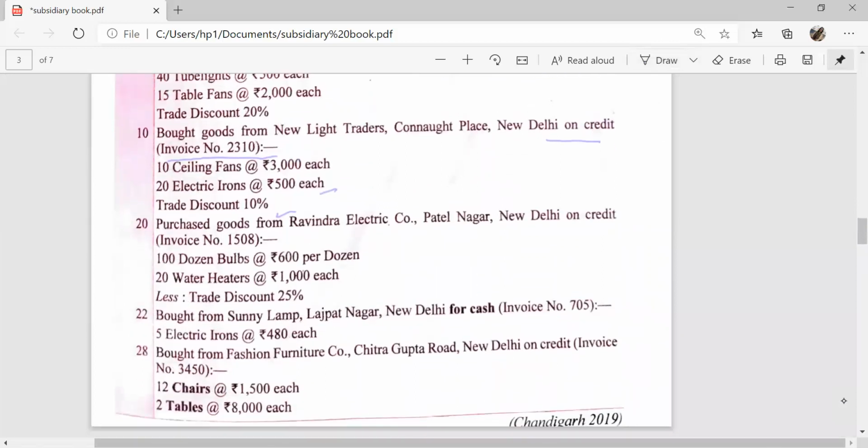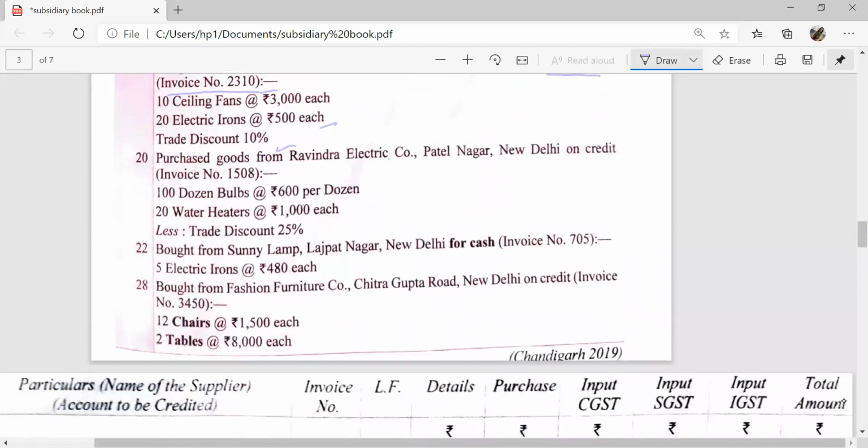Next transaction, June 20th. Purchased goods from Ravindra Electric Company, Patel Nagar, New Delhi on credit.